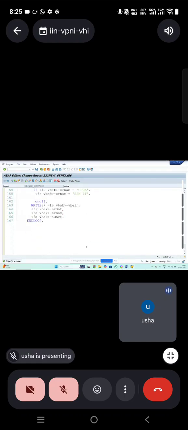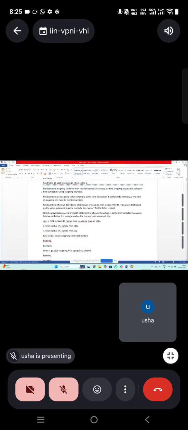So this is how, what are the advantages of field symbols? You can see field symbols are defined with the field symbols keyword. That we know. And we pass the values to the field symbols by using the assigning keyword. Yes, that we also learned. Field symbols are not going to have memory at the time of creation. It will have the memory at the time of assigning the value to the field symbol. Yes, this is the first advantage. It won't unnecessarily create the memory. Only when the value is assigned does it assign the memory.